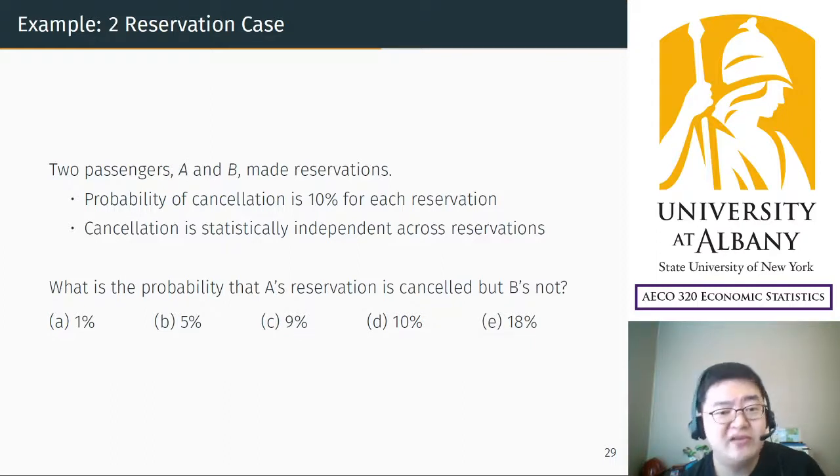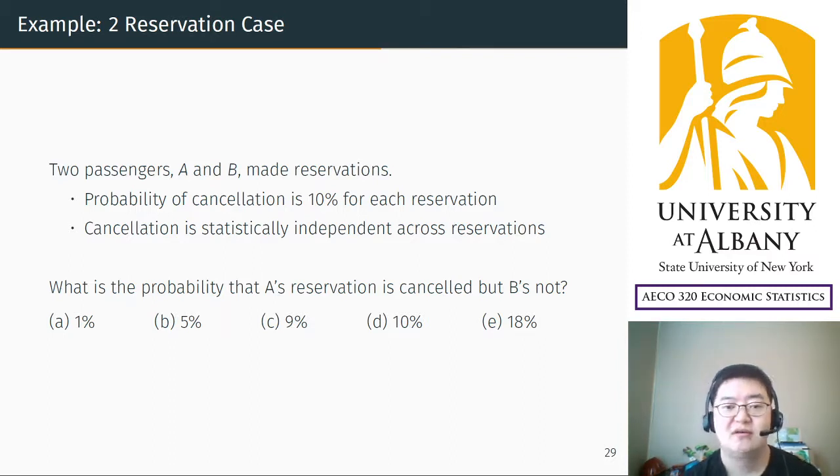So now simply consider that there are two passengers who booked a flight, A and B, who do not know each other, and the probability of cancellation is 10% for A and for B, and cancellation is independent across reservations. So even if A cancels, it does not affect B. Then what is the probability that A's reservation is canceled but B's reservation is not? A canceled but B not. What is that probability? It's simple.